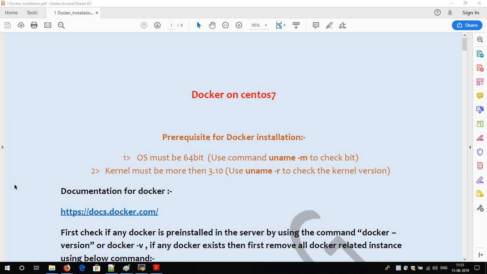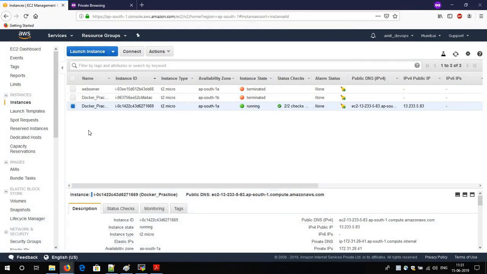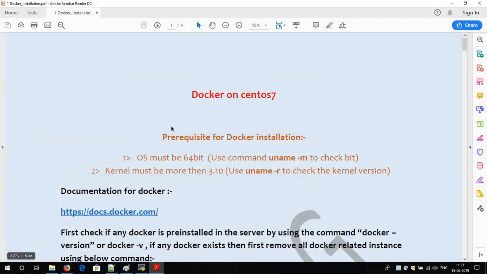I am going to install Docker on my Linux operating system, which I provisioned on AWS. I already made a video on AWS about how you can provision a server free of cost. Please watch it completely. There I explained everything, how you can provision a server and what the limit of the free tier is. If you cross that free tier, obviously AWS is going to charge you. If you watch my complete video, you will get a complete idea of how to utilize it in a better way, so that you will not be charged a single penny for using the AWS server.